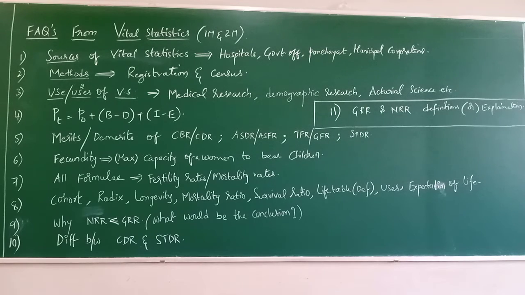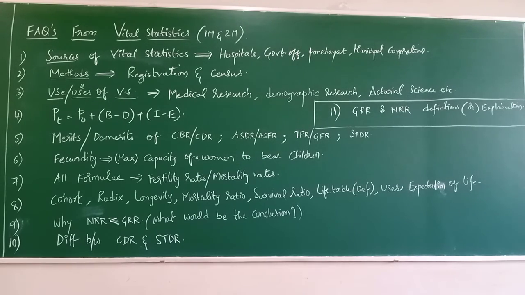Without writing the formula, if you calculate directly, you will definitely end up with less marks, minus 1 mark, whatever the mark is. If it is asked for 1 mark, you get 0. If it is asked for 2 marks, you get only 1. If it is asked for 5 marks, you will get only 4.